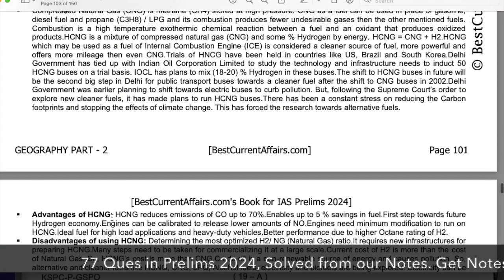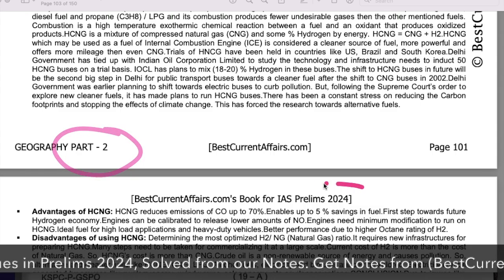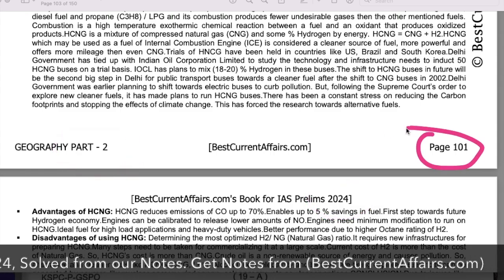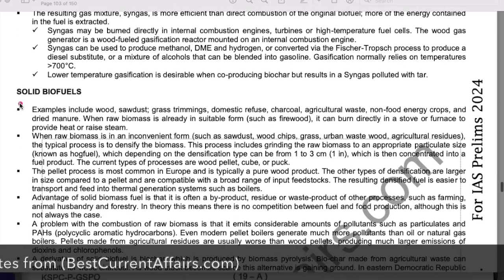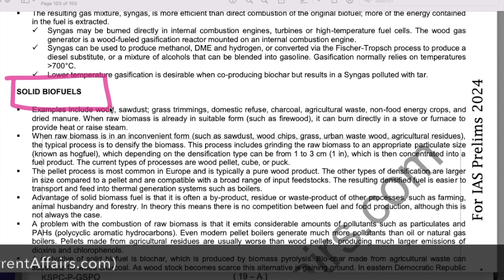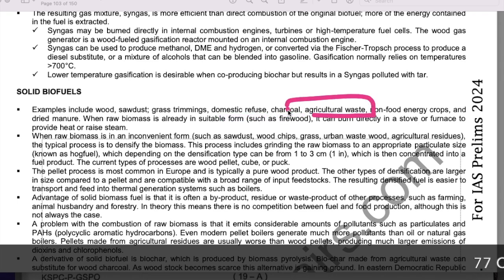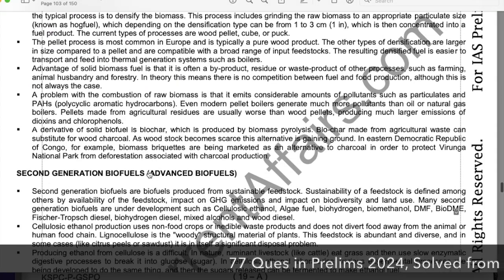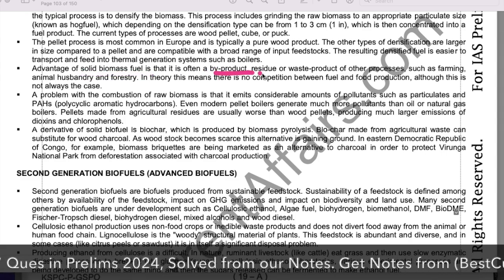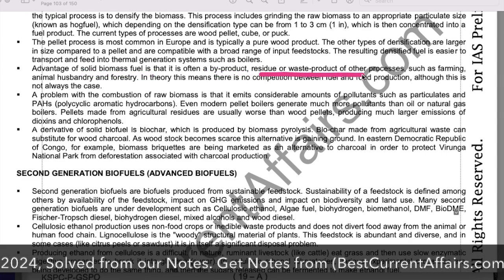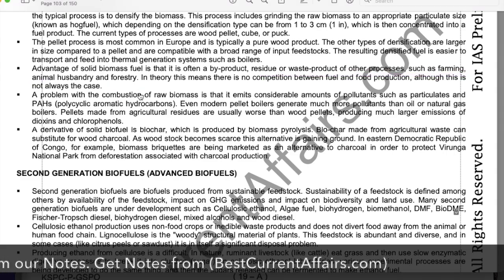For this, you just go to our geography booklet, part 2 for IS Prelims 2024, on page number 101. Here there was a topic that discussed the solid biofuels, and its examples include wood, sawdust, domestic refuse, charcoal, agriculture waste, non-food energy crops, dried manure, etc. Solid biomass fuel is often a byproduct, residue or waste product of other processes such as farming, animal husbandry, or forestry.